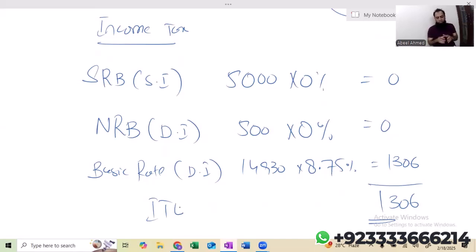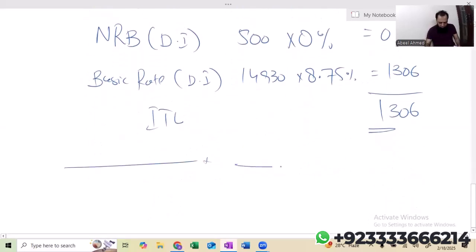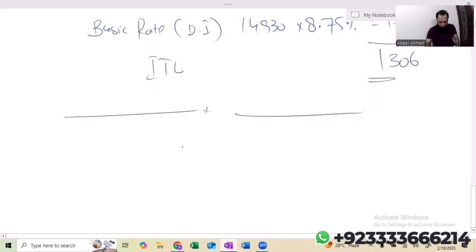For example, if in the same question, a student says, okay, sir, what if I don't change the personal allowance sequence and I follow the normal personal allowance sequence? Obviously, you will end up by paying more tax, number one. And number two, you will be losing marks as well. It means you're not following the tax planning. It is not a commercial acumen. You're not commercially a wise person. Where I can save the tax in a legitimate way, why not to save the tax? So just for your clarity, if a student says, if I follow the normal sequence, then what happens? Let me show you.